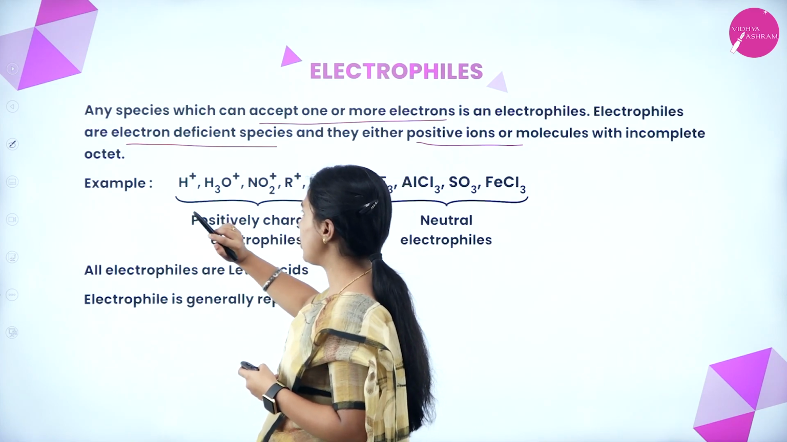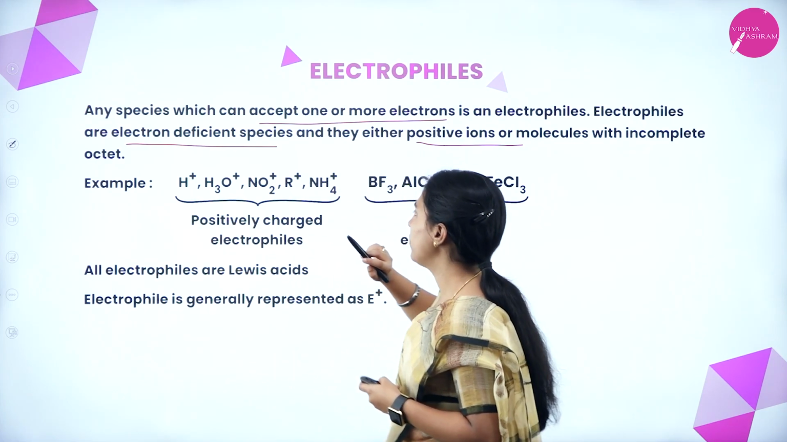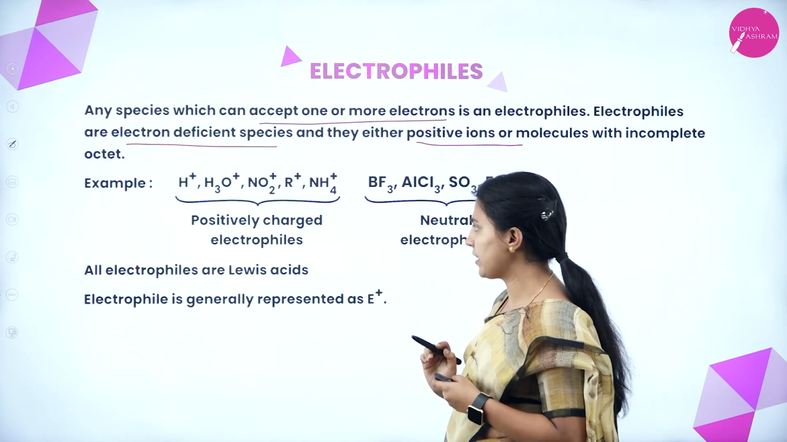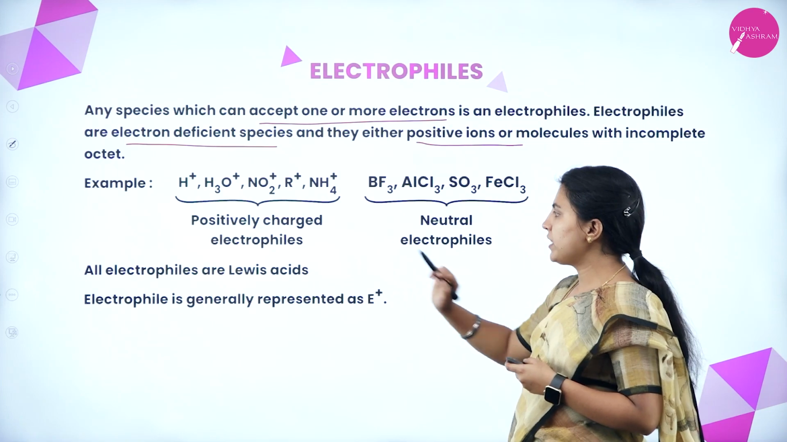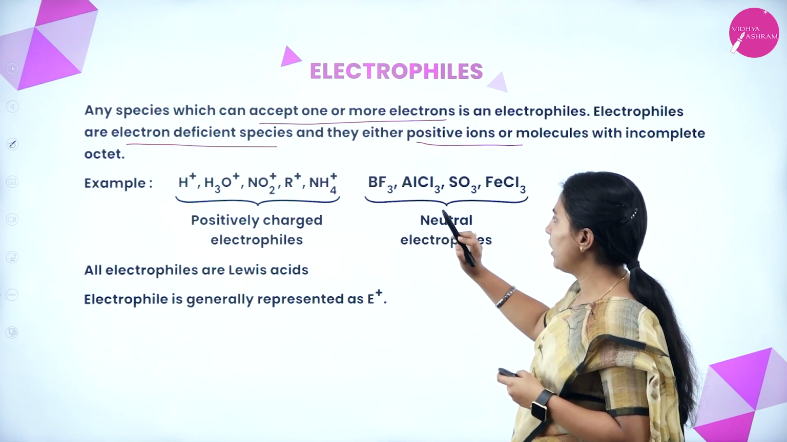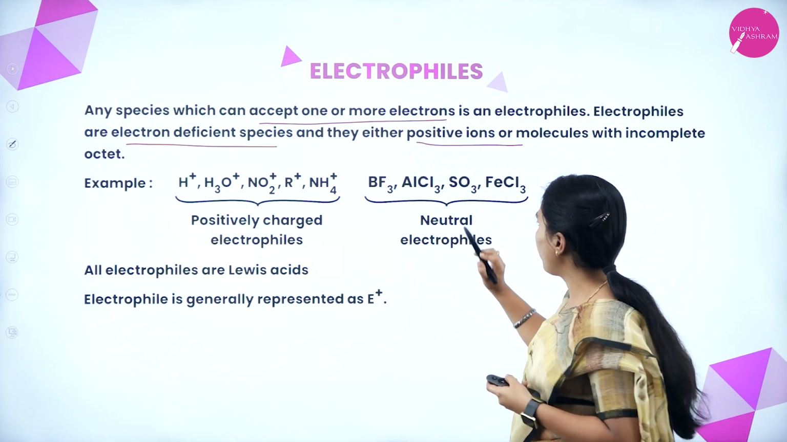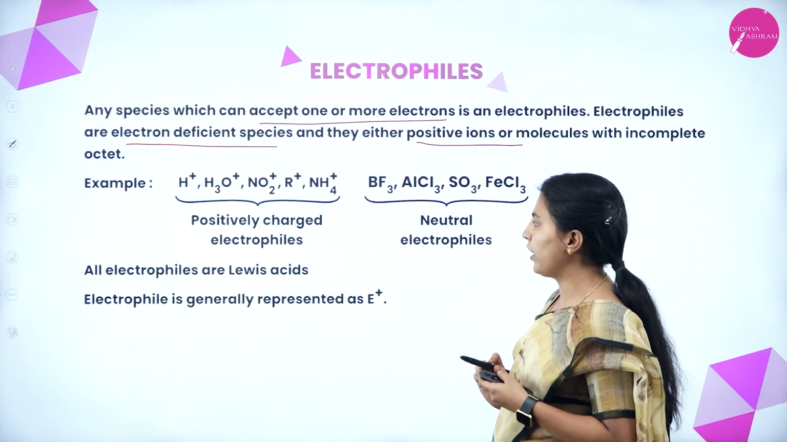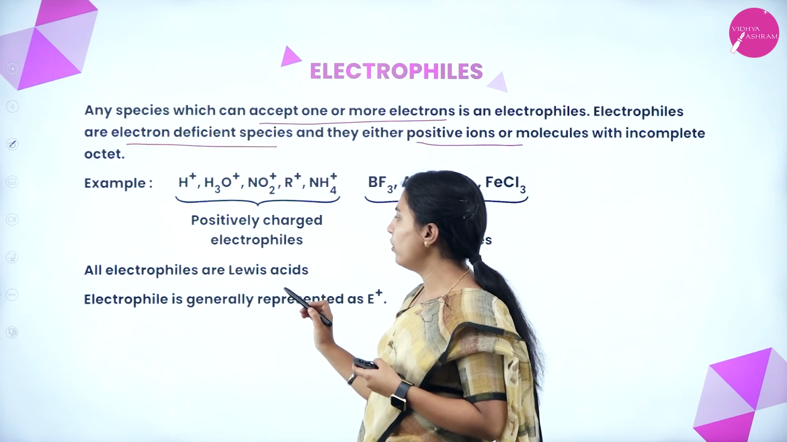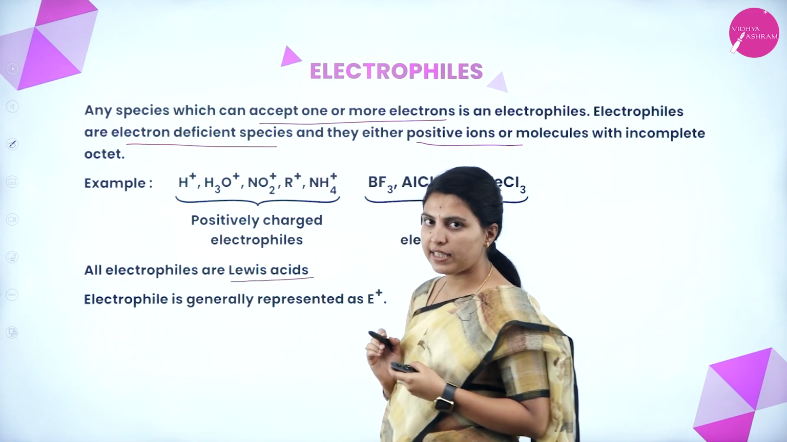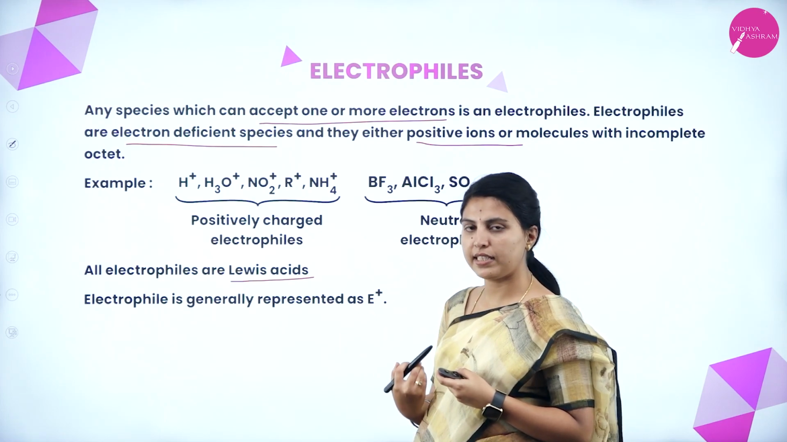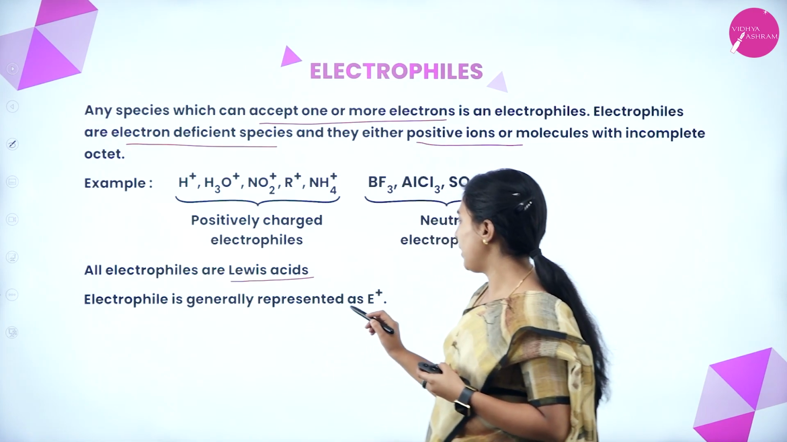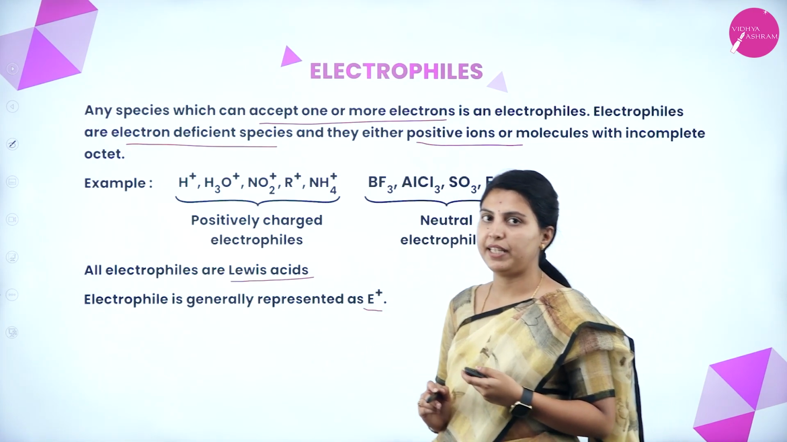See here protium, that is H plus, this is H3O plus, this is NO2 plus, R plus, NH4 plus, ammonium, you know, a best example. These are positively charged electrophiles. This is BF3 and AlCl3, aluminium chloride, sulfur trioxide, ferric chloride, these are all neutral electrophiles. All electrophiles are Lewis acids. Usually acids will accept the electrons, bases will donate the electrons. An electrophile is generally represented as E plus.